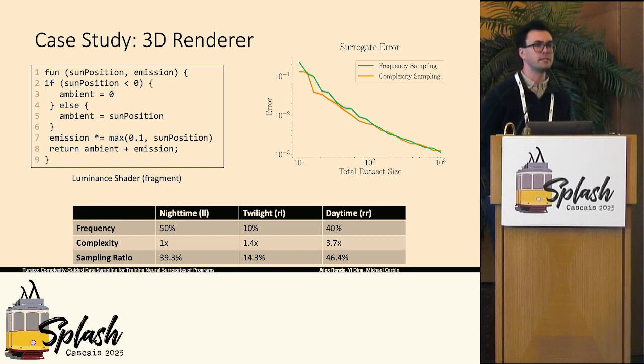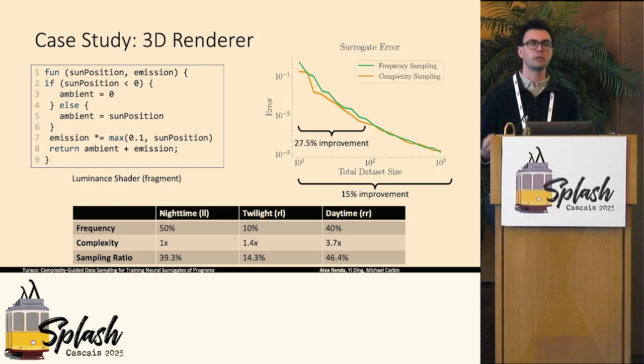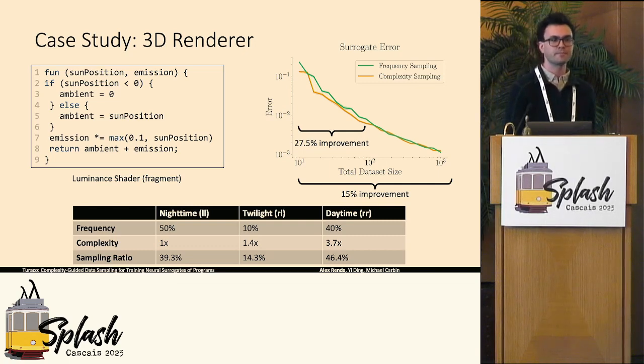It's actually a little bit hard to see exactly the gap, but on this range of dataset sizes evaluated here, you get about a 15% improvement in error by training according to these complexity-guided sampling ratios compared to just training according to these frequencies alone. So this is a pretty significant improvement in error in this example.